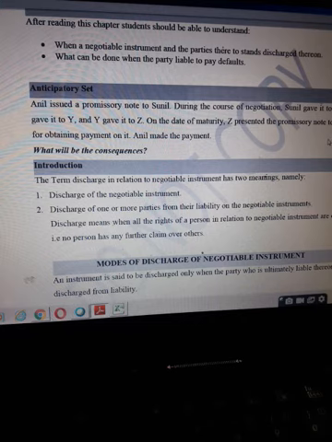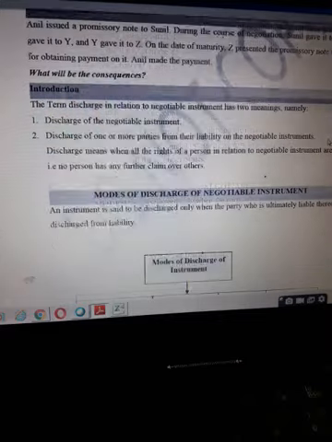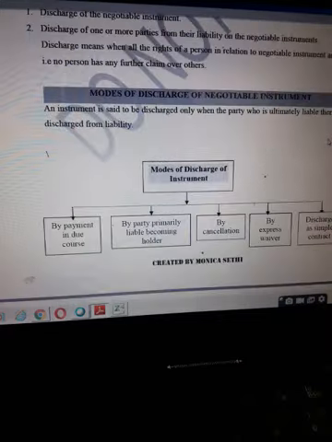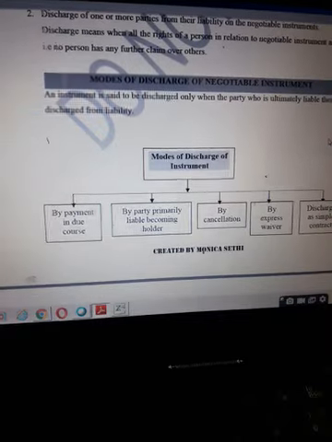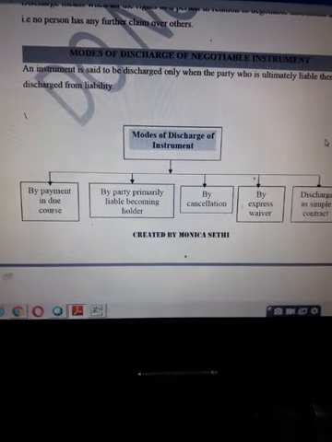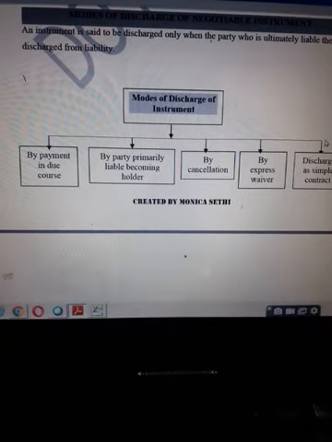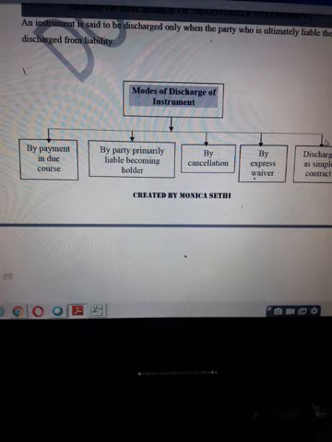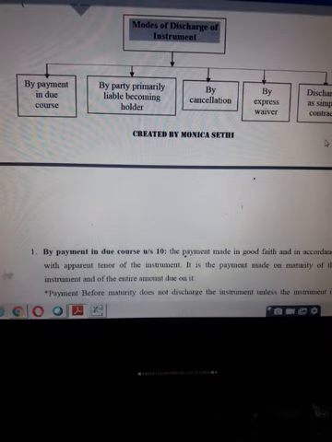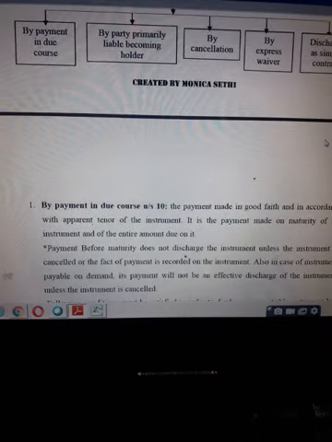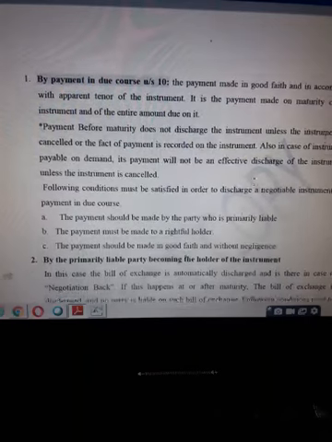It can either be discharge of the negotiable instrument itself, or it may just be discharge of one or more of the parties from their liability under the negotiable instrument. So considering these two main modes, first let us discuss the modes of discharge of the instrument, and further we have subcategories, subparts of modes of discharge of the instrument. So we will be discussing all of them one by one.